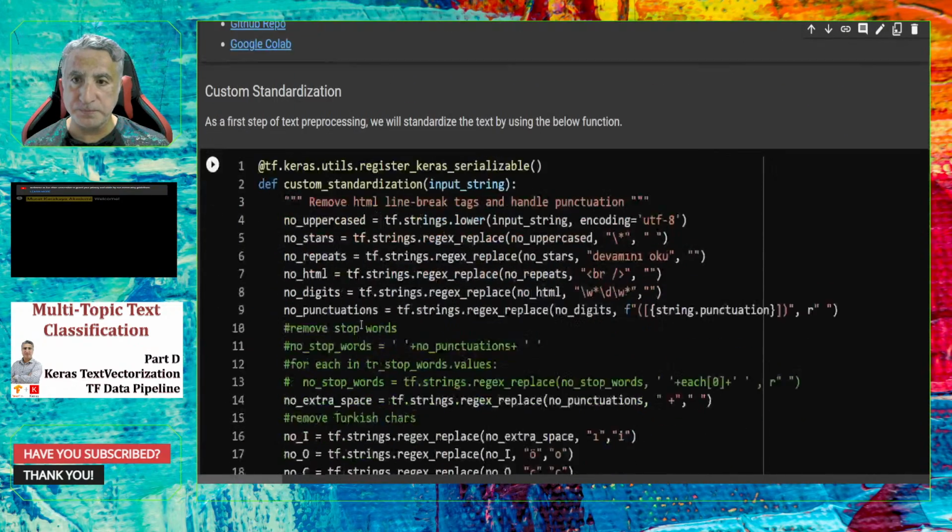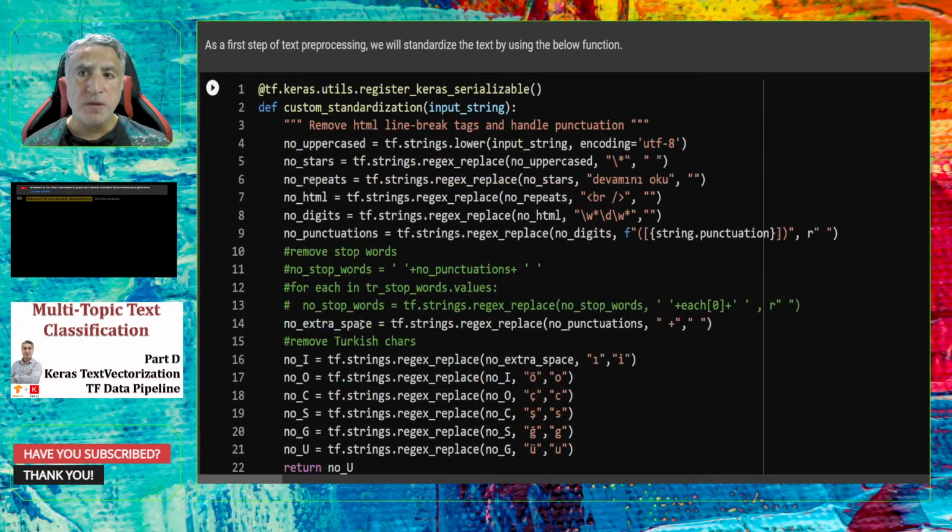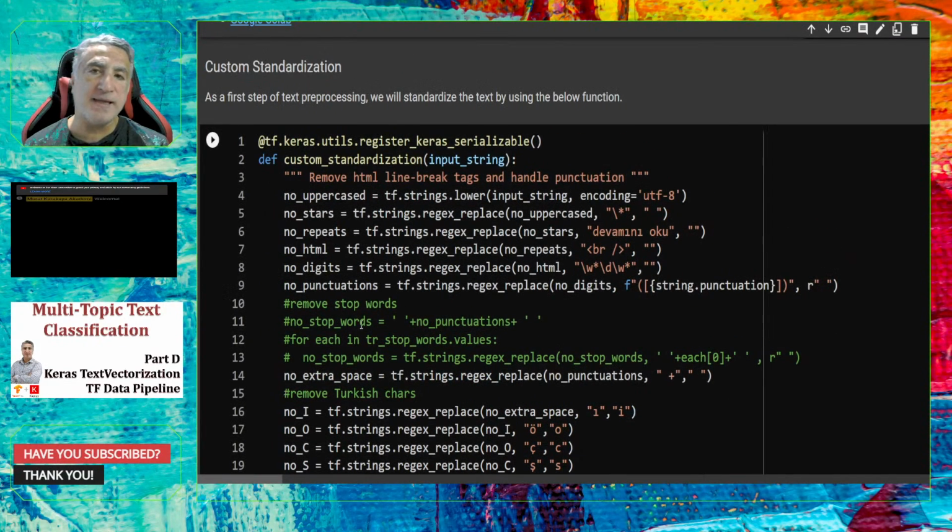Alright. To preprocess a text, we first need to turn it into a standard format. What I mean by standardization is that we convert the text, without losing its content, into a standard format.